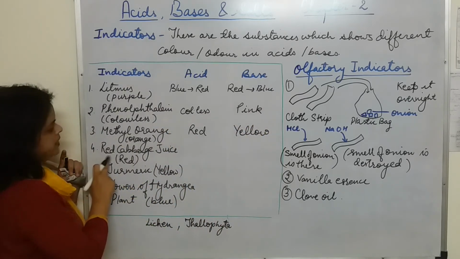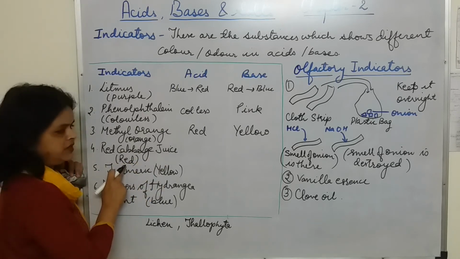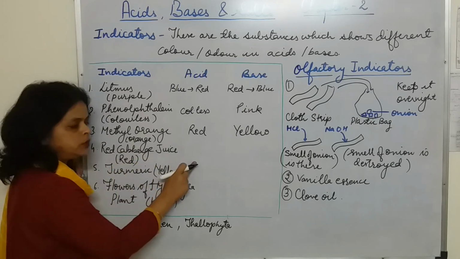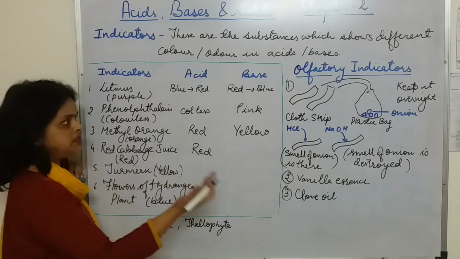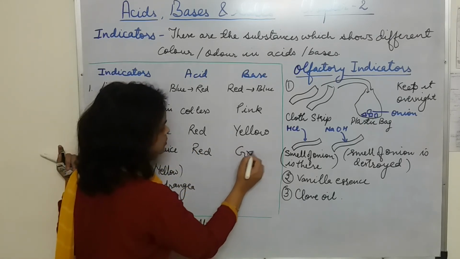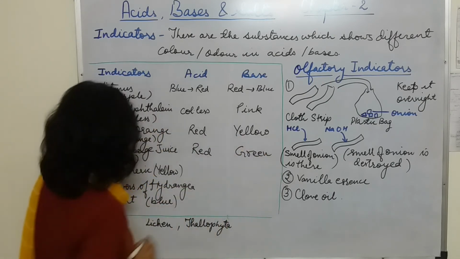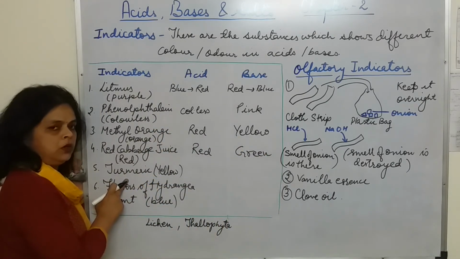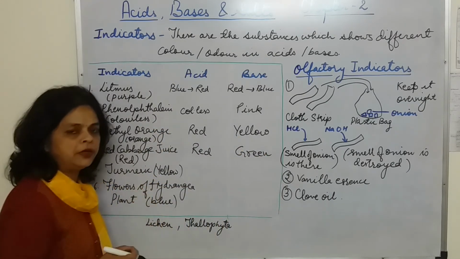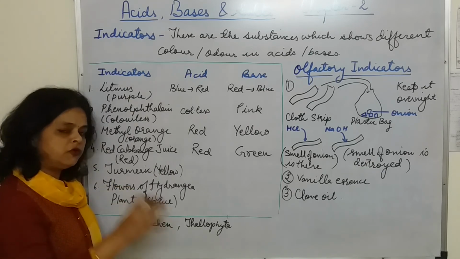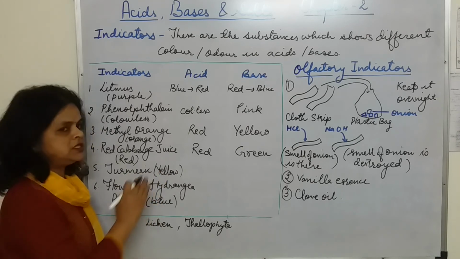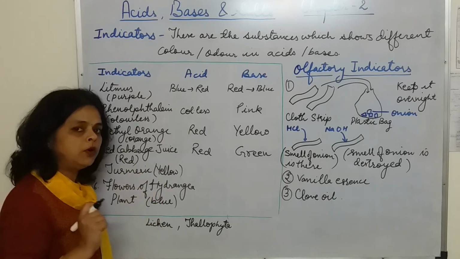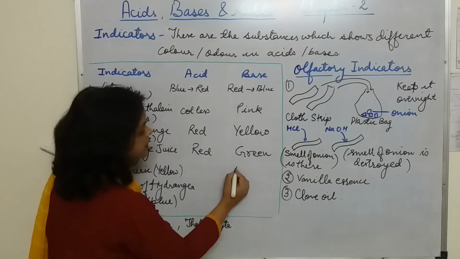Fourth one is red cabbage juice. It has red color. When it is added to acid, it retains its red color, and when it is added to base, it changes to green. Turmeric, you all know, if there is a stain of turmeric on your cloth, if you wash it with water, it remains yellow, but when you put the soap on it, then it changes to reddish brown.